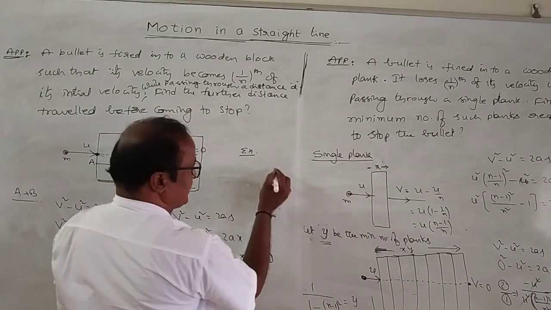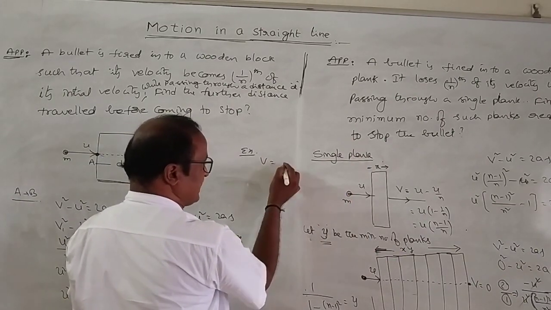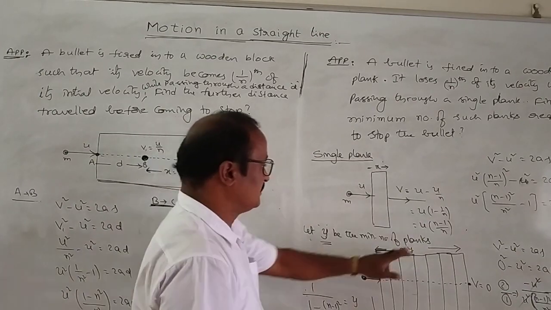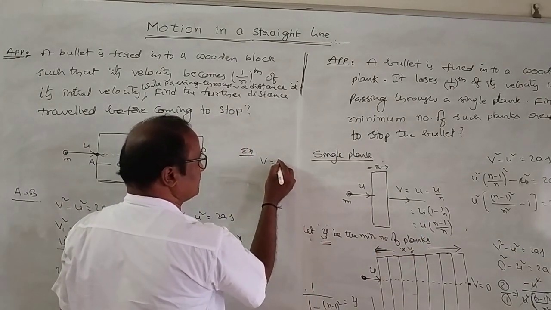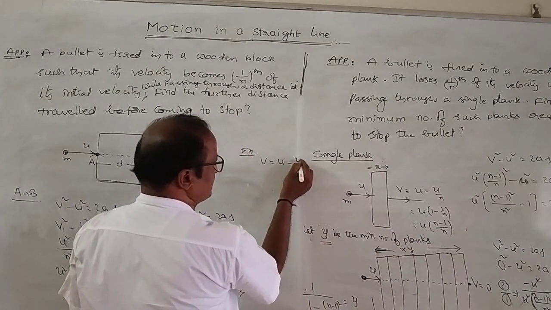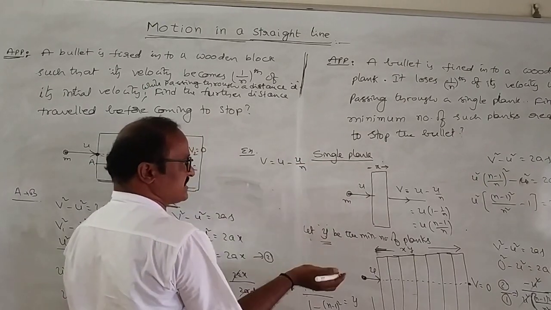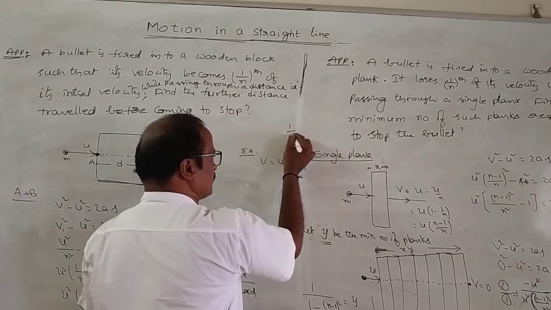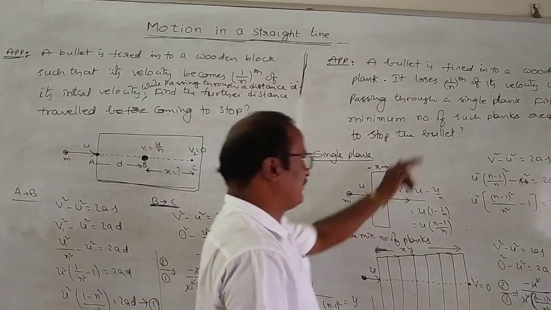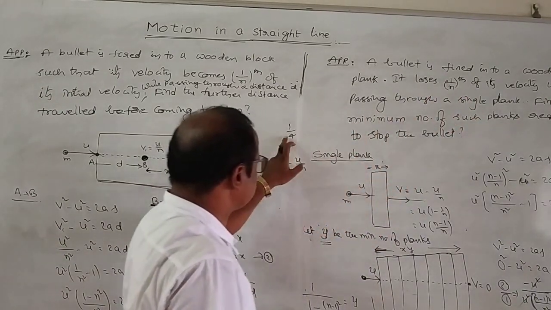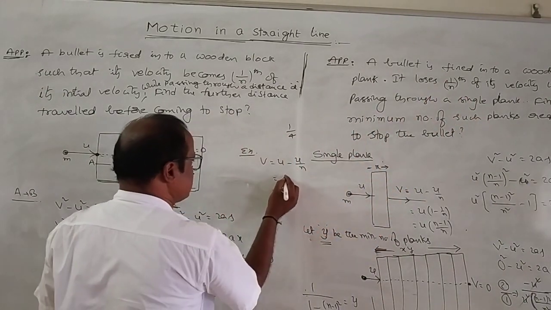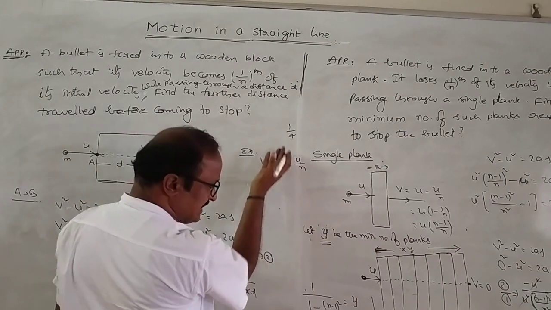Here the final velocity after passing through a single plank is u minus u by n, but at this time it loses 1/4. Here 1 by n compared to 1/4 gives n is equal to 4 directly.